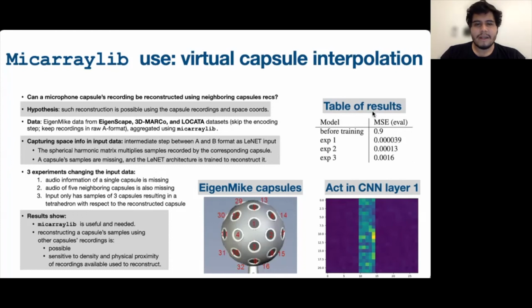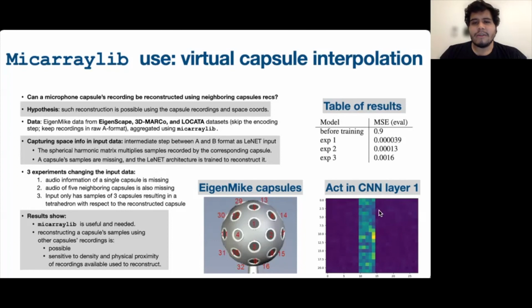The results that we obtained in this experiment show that before training, the Linnet architecture had a mean square error at the sample level of reconstruction of 0.9, and then that error was reduced in experiments 1, 2, and 3, but to a lesser extent in experiments where more capsules were missing in the input data. This shows the usefulness and the need for micarraylib to be able to combine datasets, but also shows that the reconstruction of this capsule information is possible, but sensitive to physical and density information of the recordings available to reconstruct.